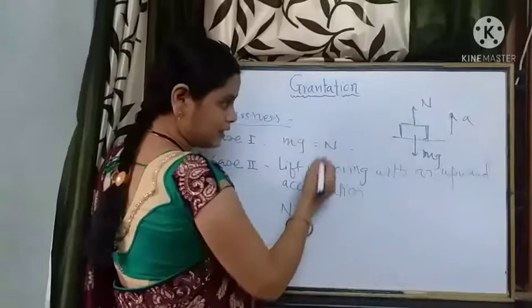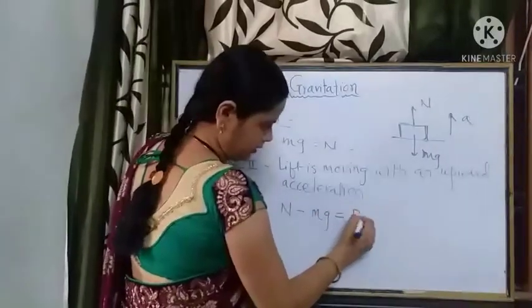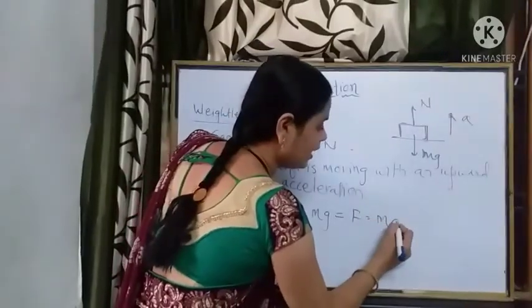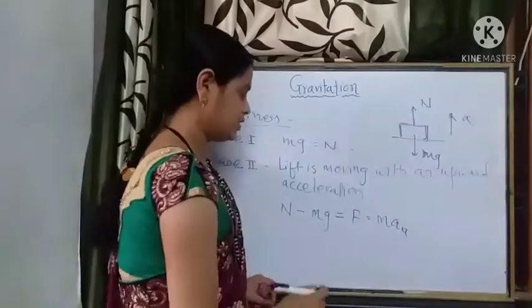So we can write N minus mg must be equal to the net force, that is mass into upward acceleration.